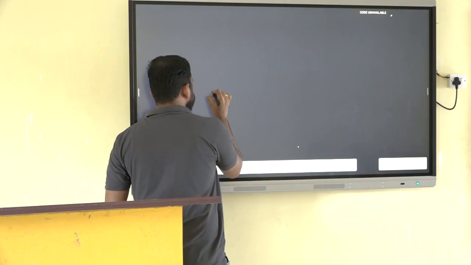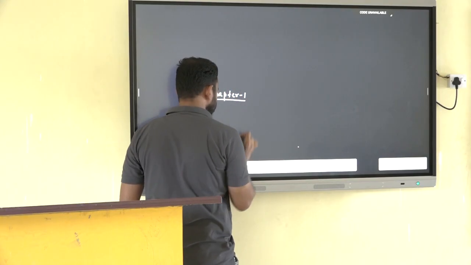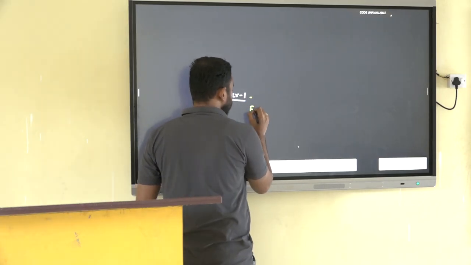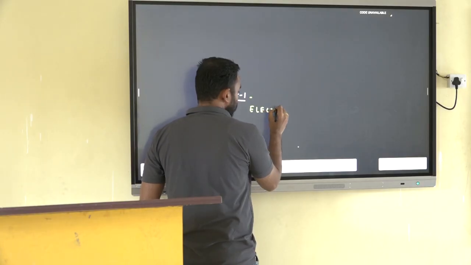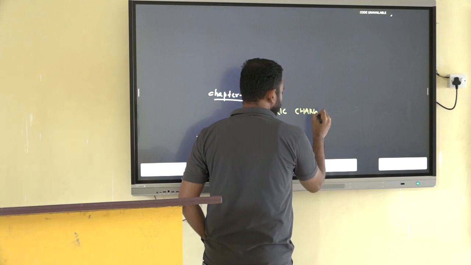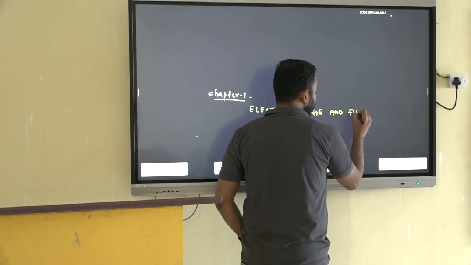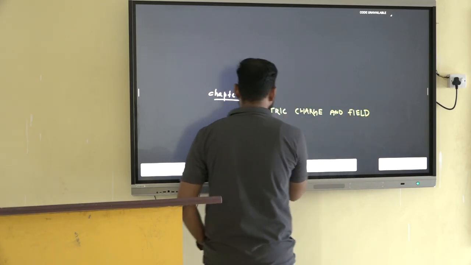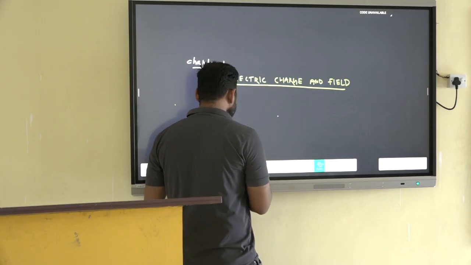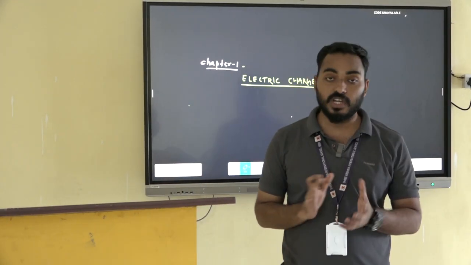So, this is chapter 1, electric charge and field. First we will understand what exactly electric charge is by taking two examples.